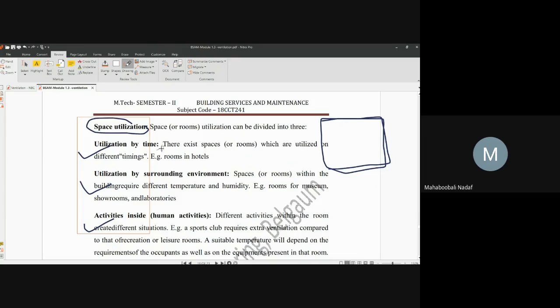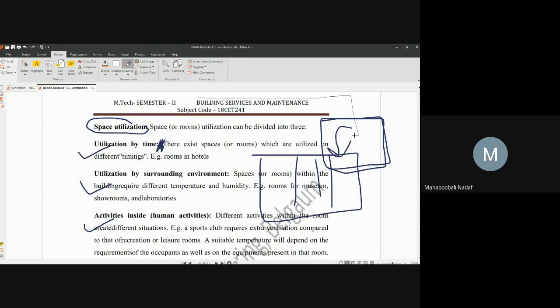Now, what is utilization by time? Suppose there is a big hotel. Are all the rooms occupied every time? No, there may be some rooms which are vacant. At that time AC is not required. So for different times, different ACs can be operated there. For this type of thing, you cannot go for centralized AC. What will happen? Wastage of AC will be there. So that is what we have to consider: at what time whether all the spaces require AC or not. That is utilization by time.